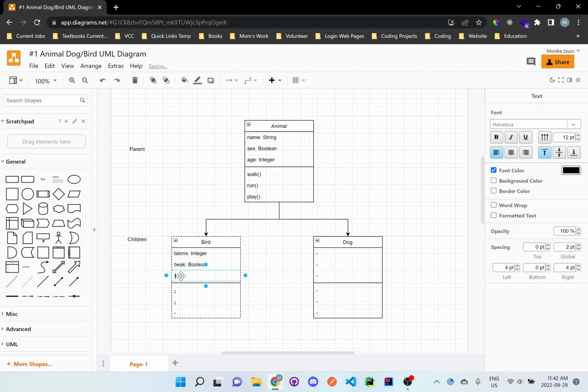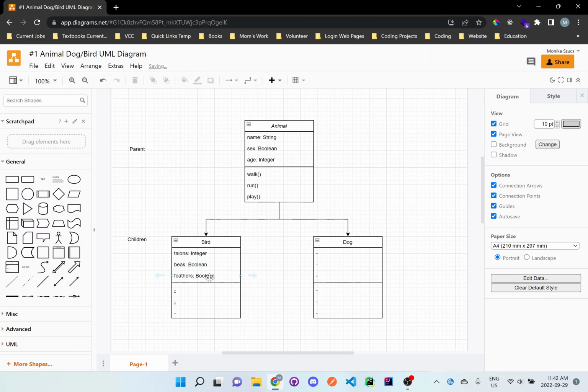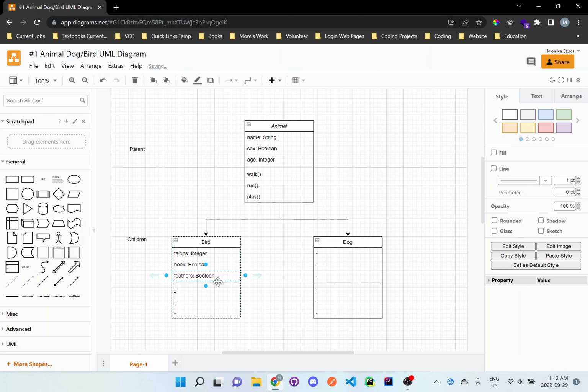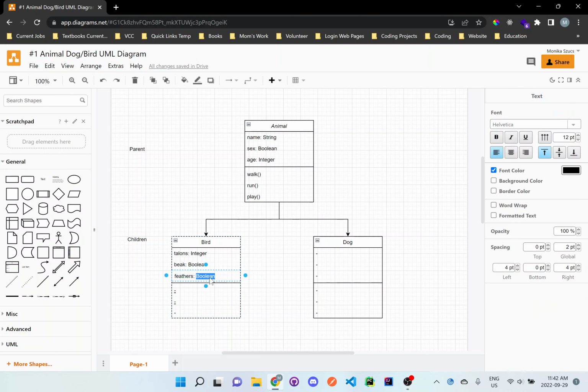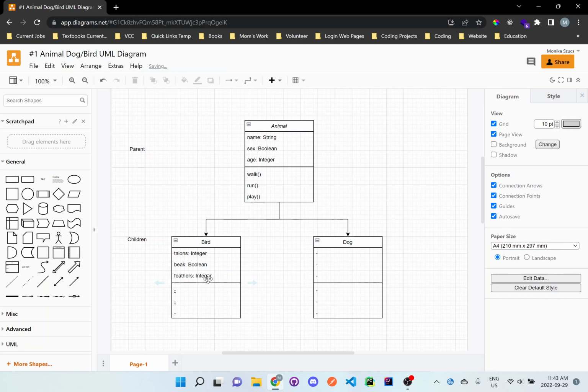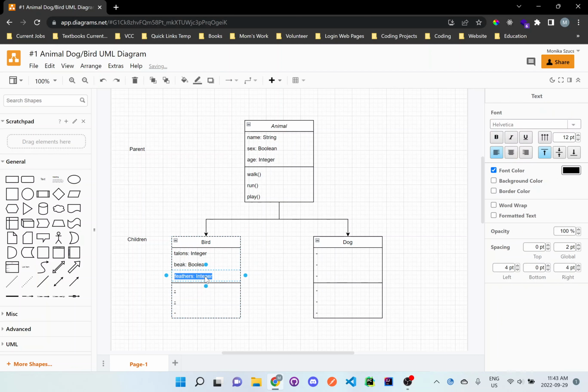And feathers, does this bird have feathers or not? Honestly, you could make that an integer as well if you really want to. Feathers is just saying, do they have feathers or not? Yes or no. Because Boolean is represented by true or false only, there's only two values. So if it's true, then they have feathers. If false, then they do not have feathers. You could also put it as integer if you want. This is if you want to count how many feathers the birds have. It really depends on you. I'll just make it Boolean for right now.